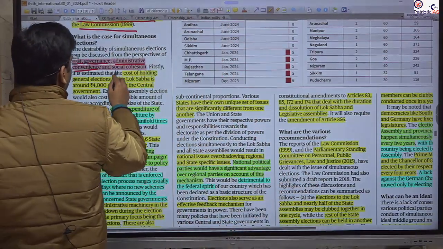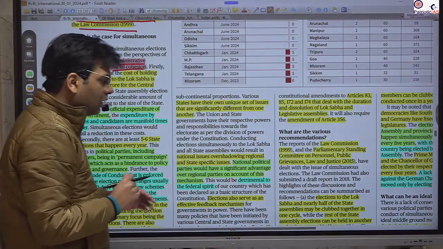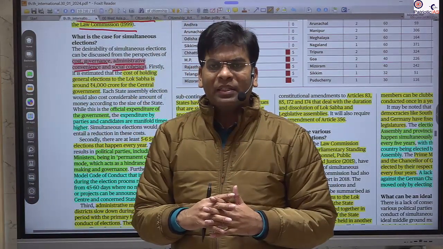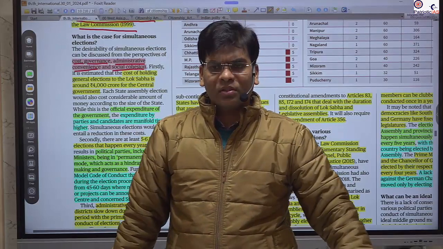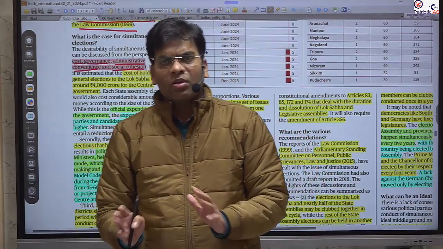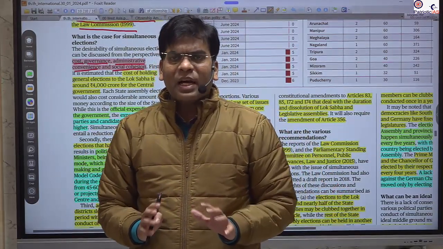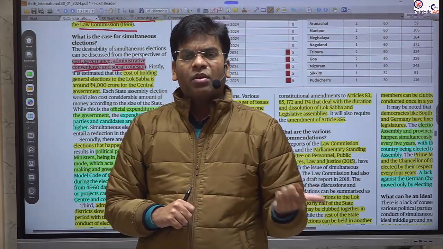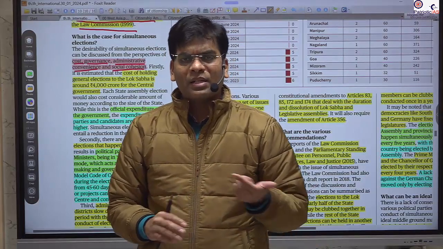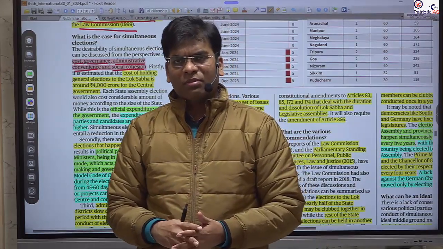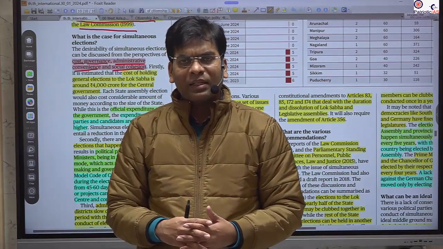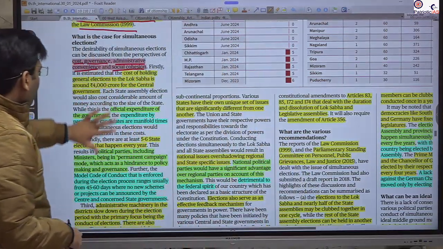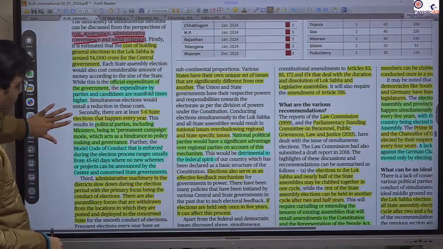And yes, social cohesion also gets impacted, because due to frequent elections the campaign involves very heated debate, and many times it is not sincere. India is a diverse country, and many political parties take caste bias or religious bias, and many times we see hate speech and such things. So all these things cause a lot of challenges.